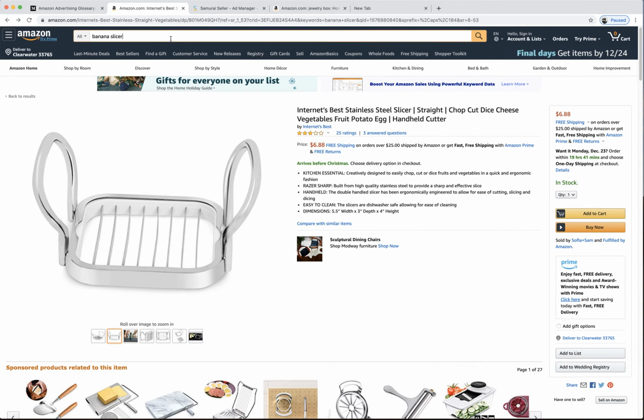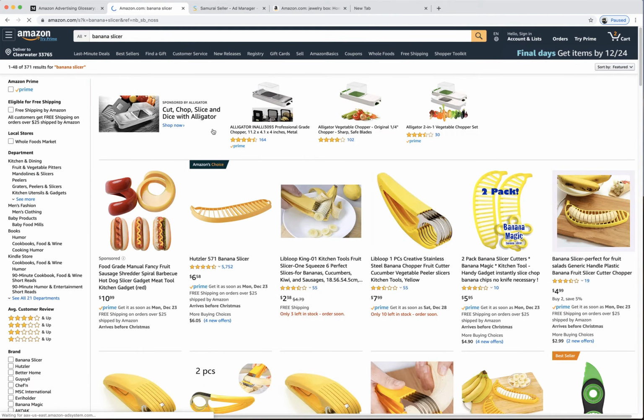Now, if I just search banana slicer, I'm pretty likely to buy this guy. He's Amazon's choice. A high percentage of people, and I could even look that up, but I'm not going to right now. Amazon does share with you how much percentage of the clicks this guy gets compared to these other guys. It's probably something like 20% or 30% of the clicks. Who knows? But it's very high. These guys get a lot. Then this guy might get a little bit. The top gets a little bit. They all share.